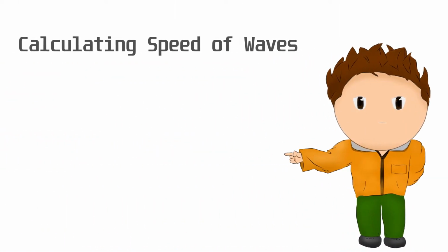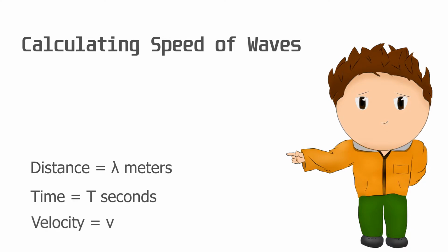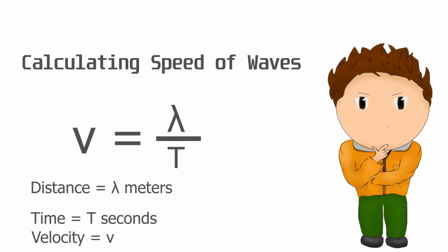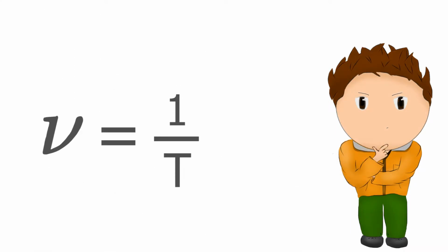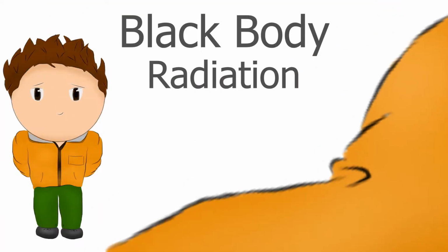Speed of waves. Almost all of us know how to calculate this. If a wave can travel a distance lambda in t seconds at a speed v, we get v equals lambda by t. Now we know that frequency is 1 upon time, so velocity is wavelength into frequency. For example, this will be the speed of light.